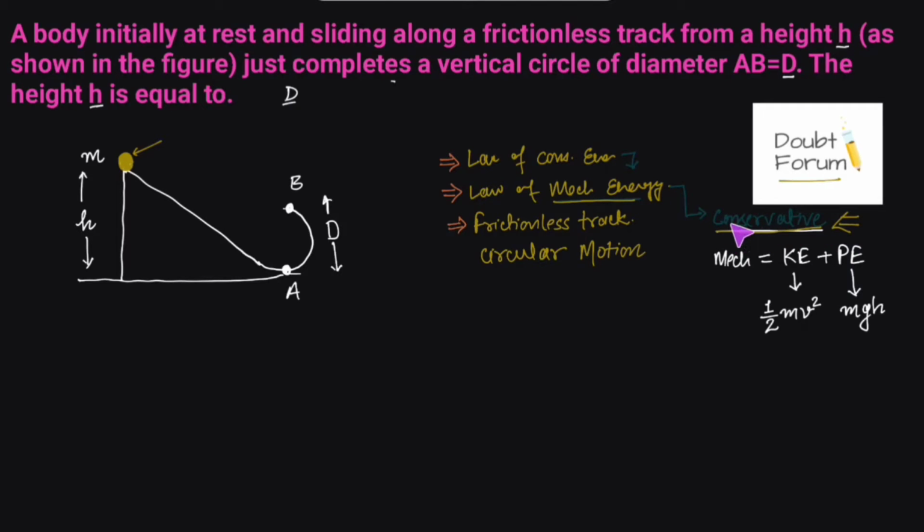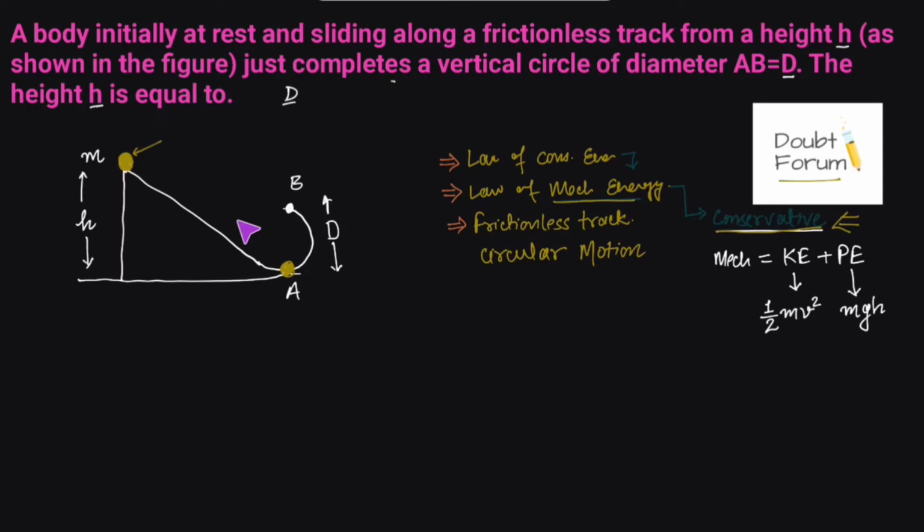So we can say only gravitational force is acting on the body when it is moving down. And under the influence of gravitational force, which is a conservative force, the total mechanical energy of this ball would be constant at different points, be it this point or A or B.